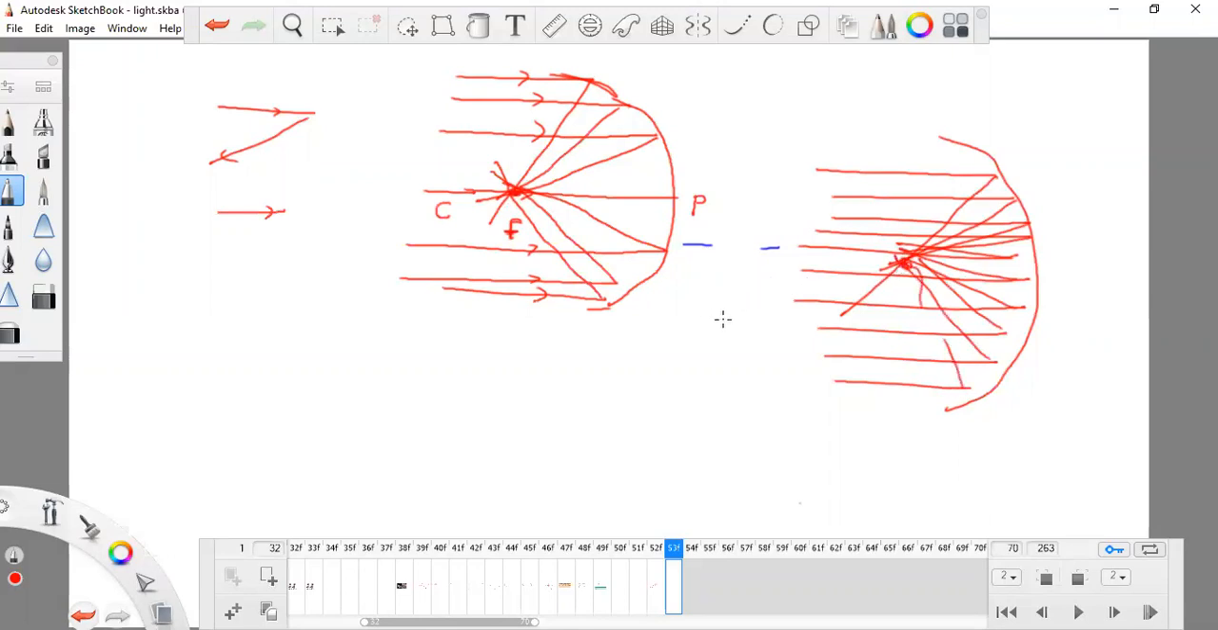Maybe my diagram is not very clear, because right now I'm not using a measuring scale or a compass. I'm just doing everything by hand, so don't get confused, the lines are always straight. So this is F, and this F is known as the principal focus.